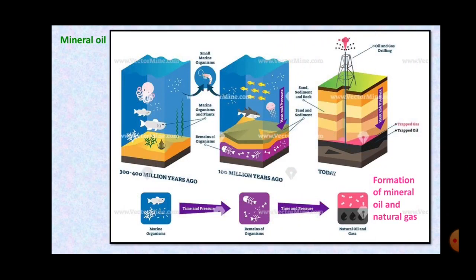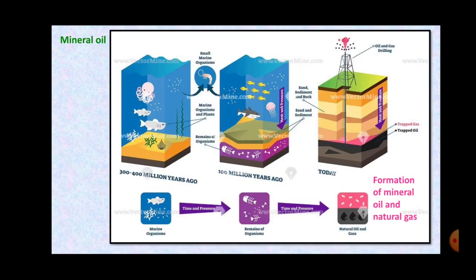Now this is also formed by the decomposition of organic substances which were buried under the soil millions of years ago. The aquatic organisms which were present in the sea, when they died, got mixed with the lower layers at the bottom of the sea, and then they were covered with layers of soil.